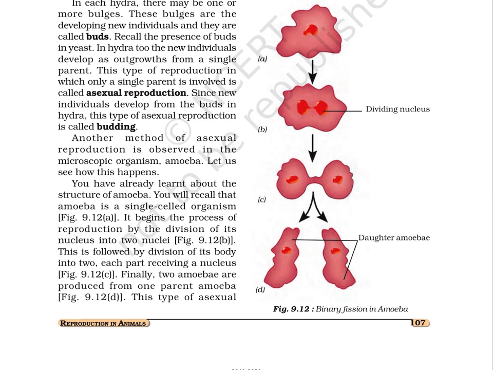Figure 9.12b. This is followed by division of its body into two, each part receiving a nucleus. Figure 9.12c. Finally, two amoebae are produced from one parent amoeba. Figure 9.12d. Figure 9.12. Binary fission in amoeba.